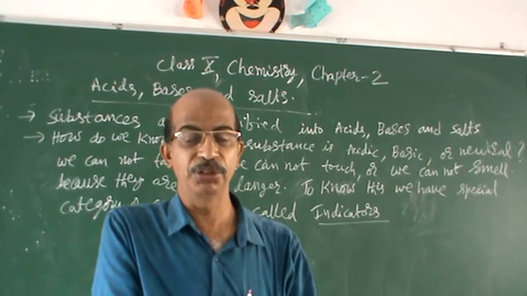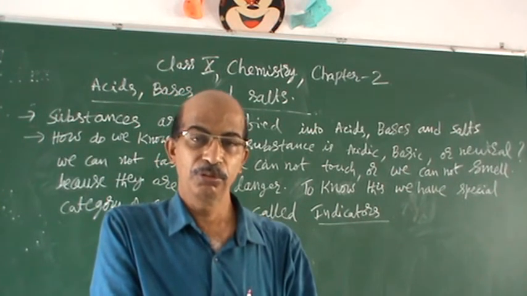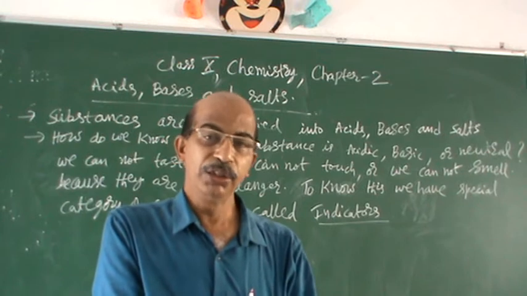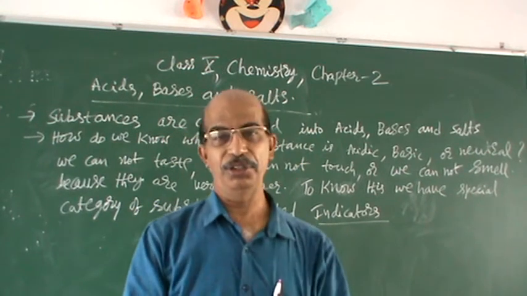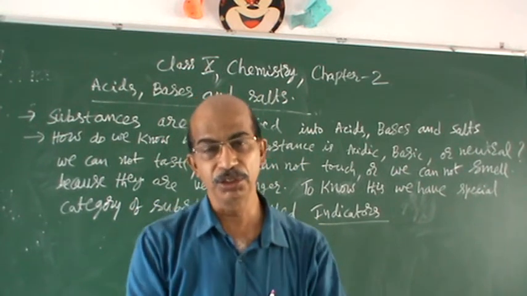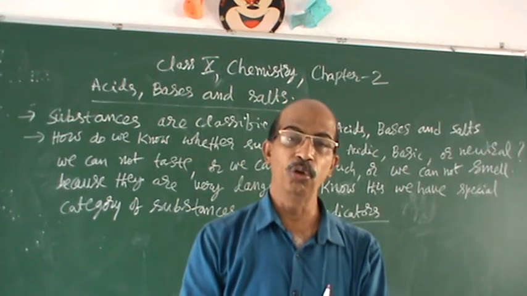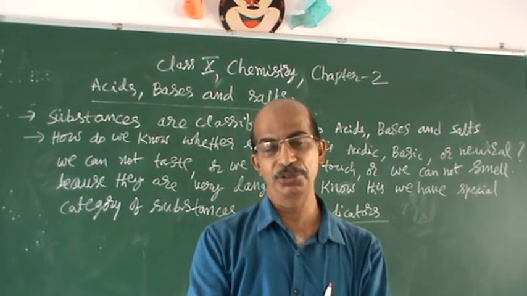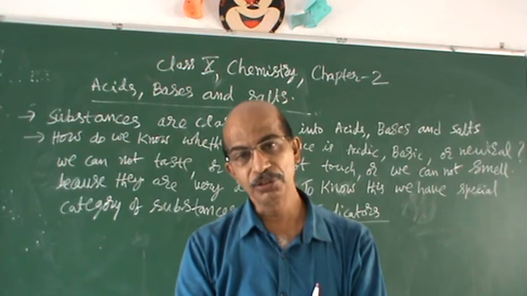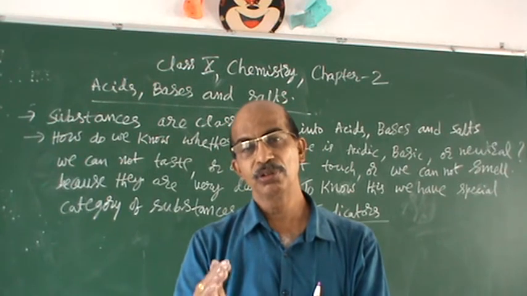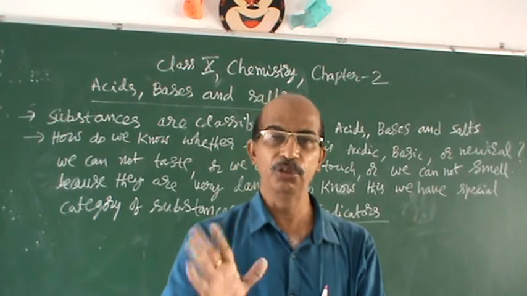Yellow means be cautious. Here also some indicators are there. Then what is the use of this indicator? To know whether the substance is acidic, basic or salt, or neutral, you can say.